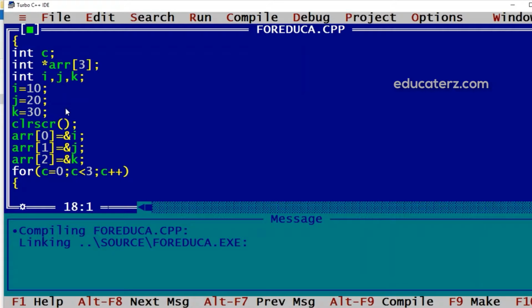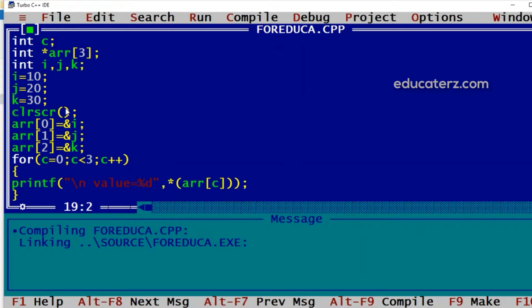Now while displaying, we will have printf %d, and here we will display star of arr of c. So 0, 1, 2, like this elements will be displayed here in the for loop.